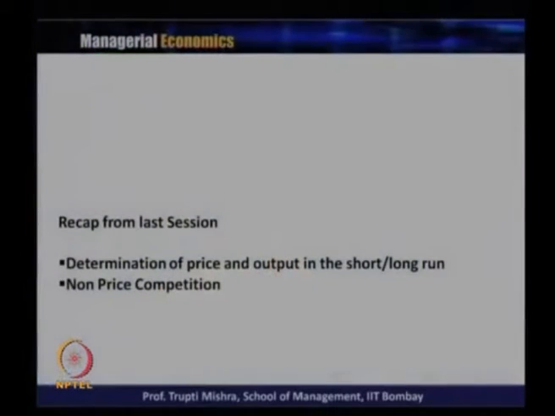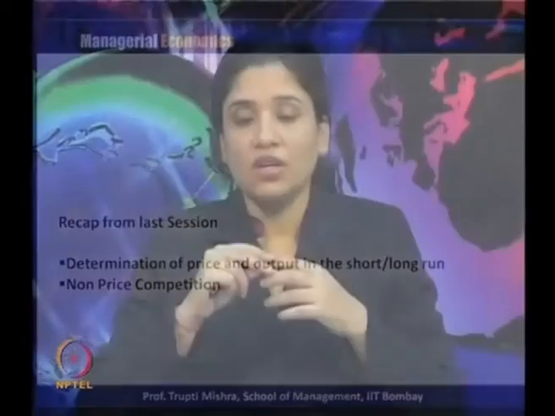And when we add that to the production cost, is there a change in the equilibrium output, and what is the gap? Then we will continue our discussion on Chamberlin's monopolistic competition, see the shortcomings of the Chamberlin model, and then move to a new kind of market structure, which is oligopoly.